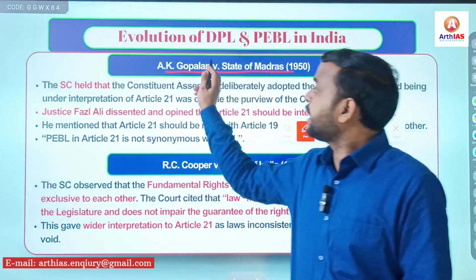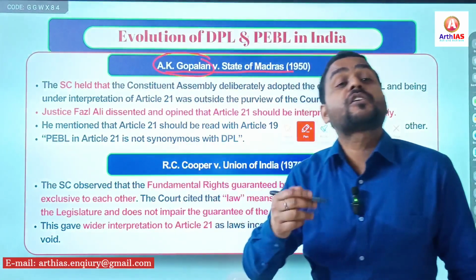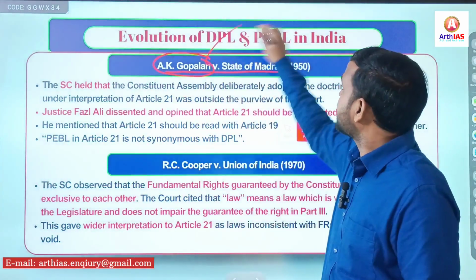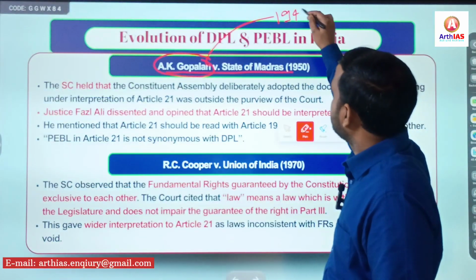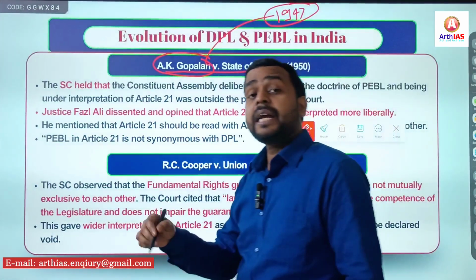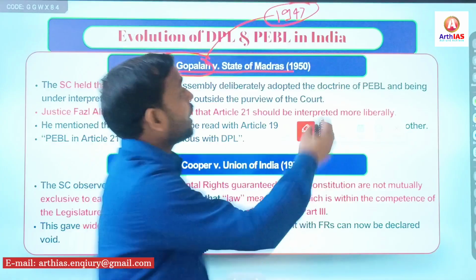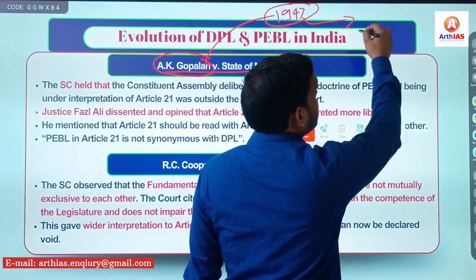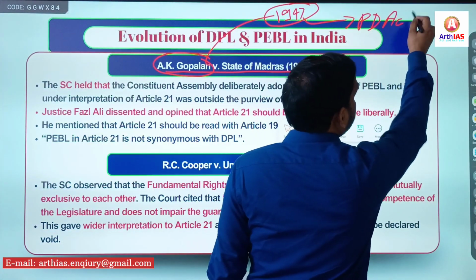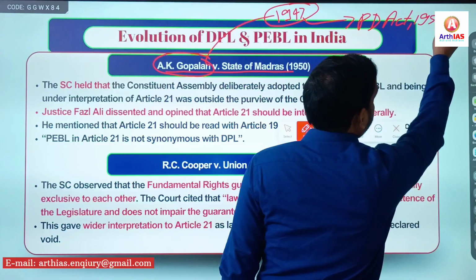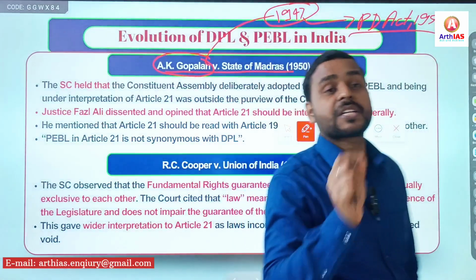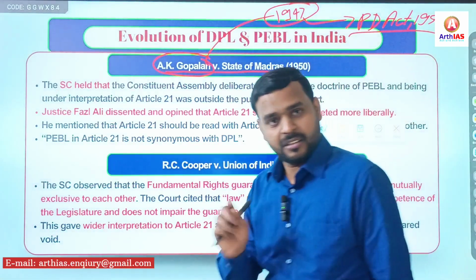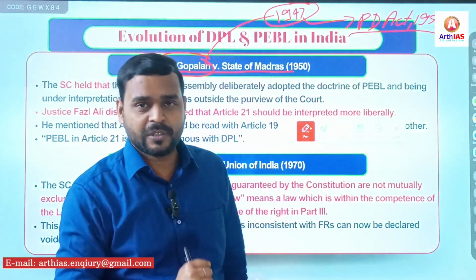So what happened? That A.K. Gopalan was a communist leader, and he was arrested in 1947, detained, right? And even after independence, his detention was continued under Preventive Detention Act 1950, under Section 3, Clause 1, right? His detention was continued.